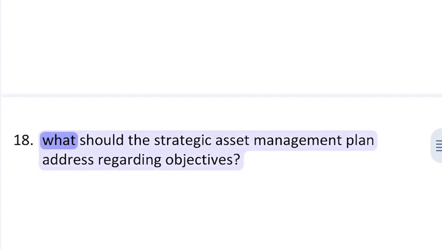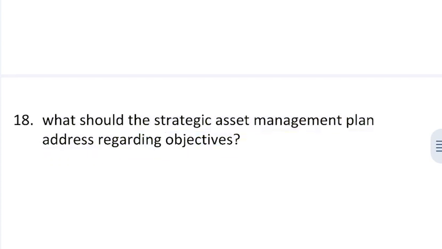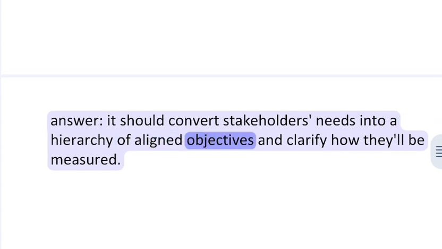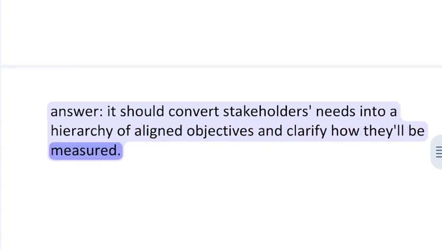18. What should the strategic asset management plan address regarding objectives? Answer. It should convert stakeholders' needs into a hierarchy of aligned objectives and clarify how they'll be measured.